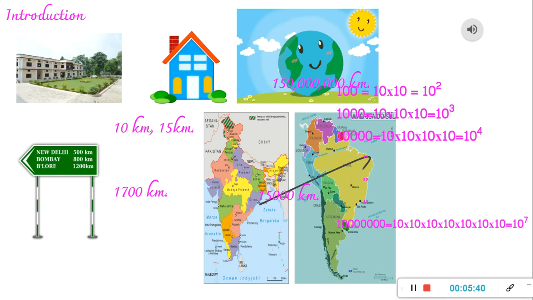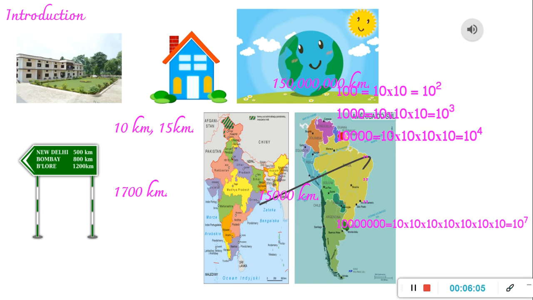Now you tell me which is more convenient, this 10 raised to 10 or a number with 10 zeros? In this case, 10 raised to 10 is much more convenient, right? So you can see that these are easier representations of numbers.